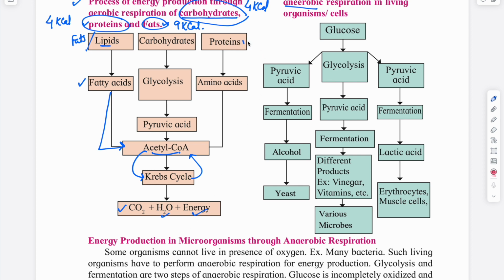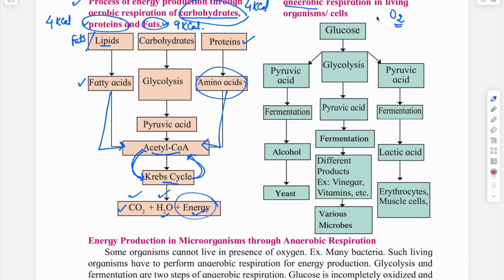In case of proteins, the protein will get converted into amino acids. Amino acids will get converted into acetyl coenzyme A. Acetyl coenzyme A will undergo the cyclic conversion known as Krebs cycle, and again it will produce energy, CO2 and water, right? What in case there is no oxygen?